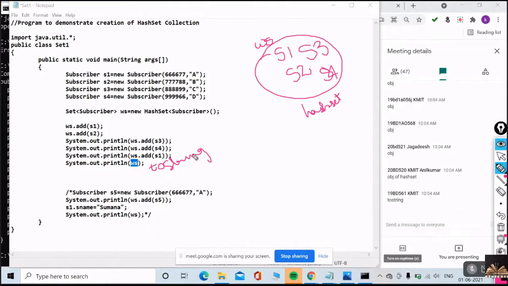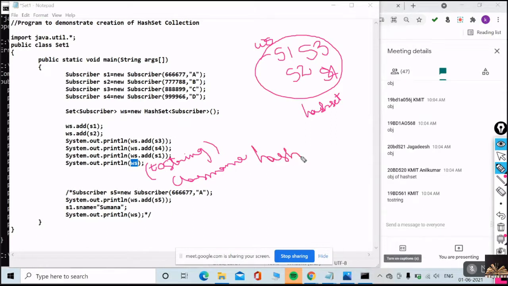ToString means it is not converting to string. ToString gives you the information of your object: the class name of your object and the hash code of your object. Class name, this is class name. This is not any Greek and Latin, okay? Class name and hash code.